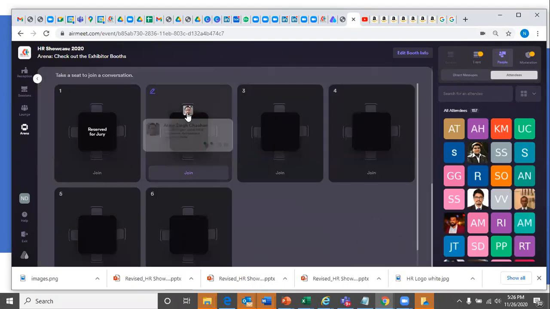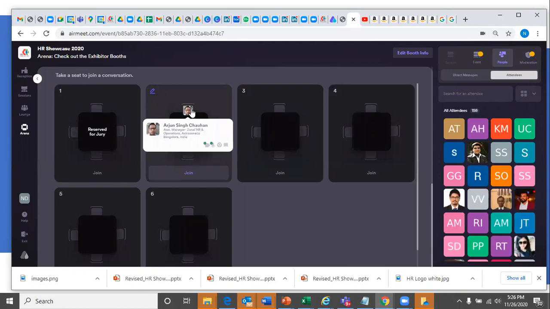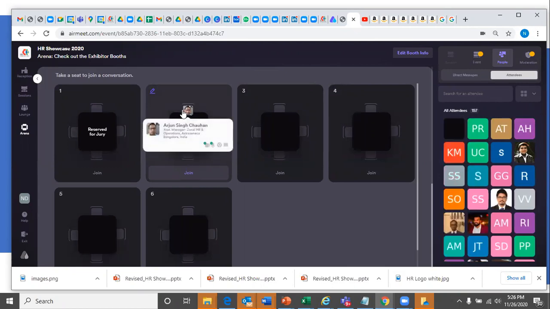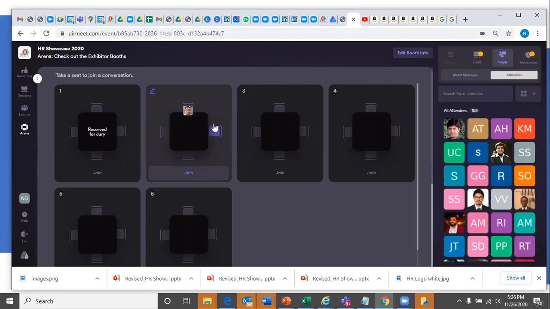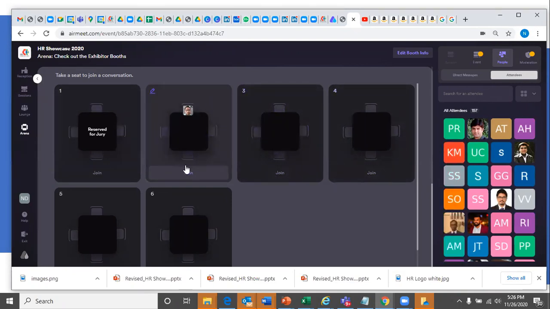Here, I can see that someone has taken a table, so someone has joined. This is how you will know. Table 3 is empty, table 1 is empty, but table 2 has one person. That's how you'll find out.